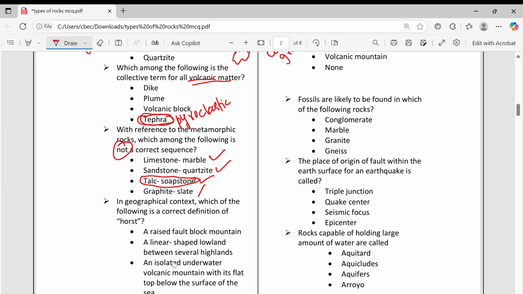Then graphite, slate. This is wrong. Slate is coming from where? Shale or clay. If you apply temperature and pressure, shale or clay becomes slate. These rocks, igneous, sedimentary, metamorphic, keep converting from one type of rock to another type of rock. That is what is called the rock cycle. For example, shale or clay is a sedimentary rock, and it is getting converted into a metamorphic rock, that is slate.